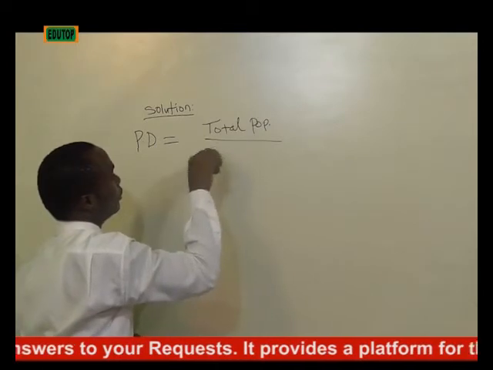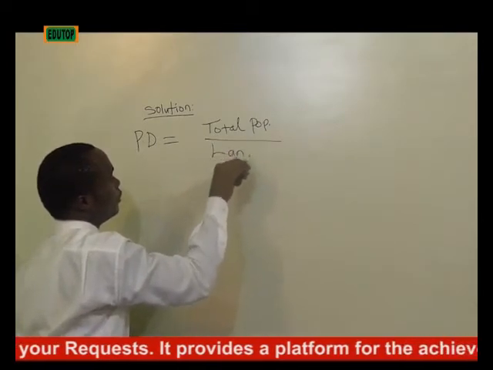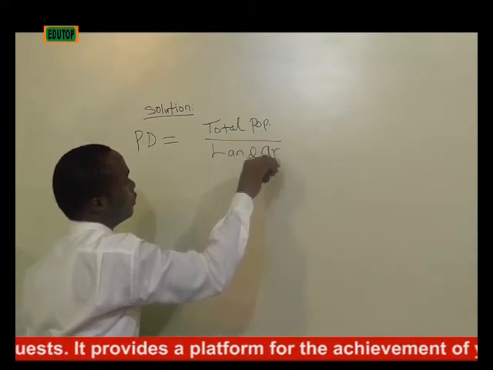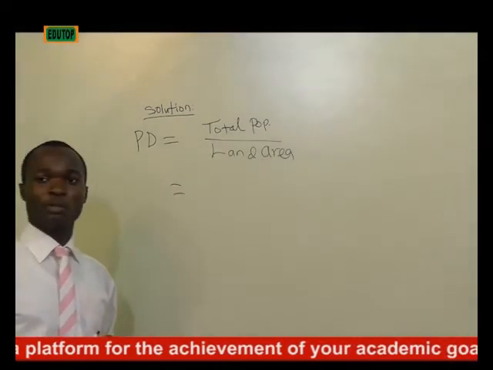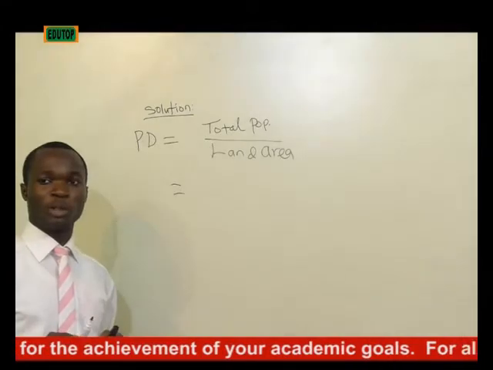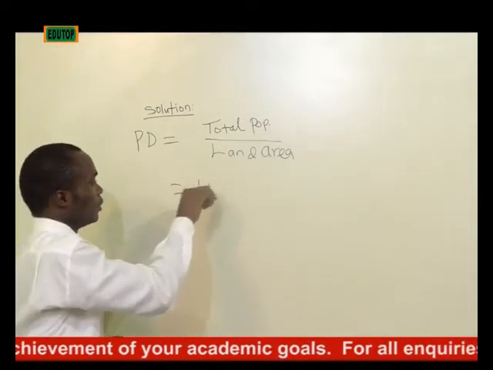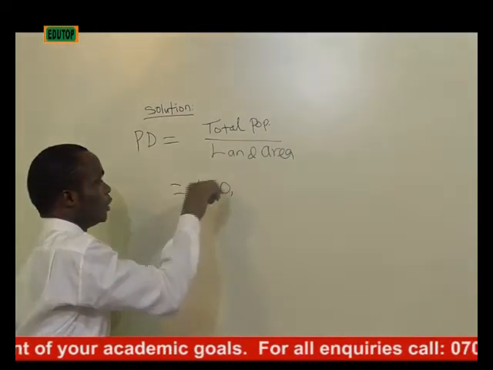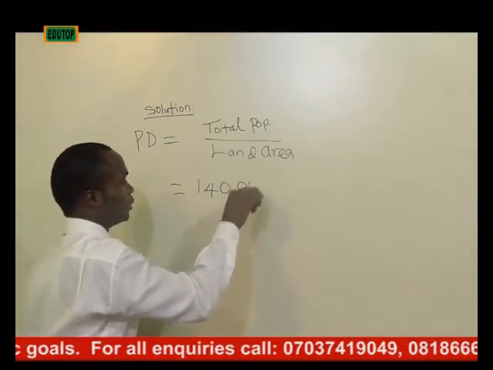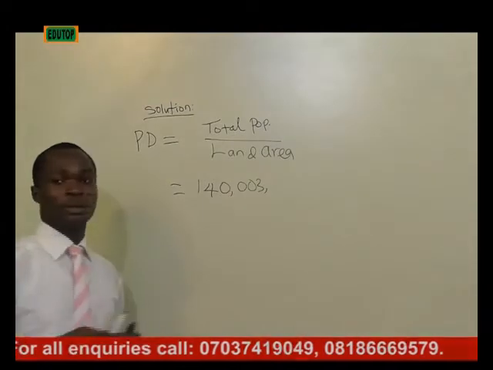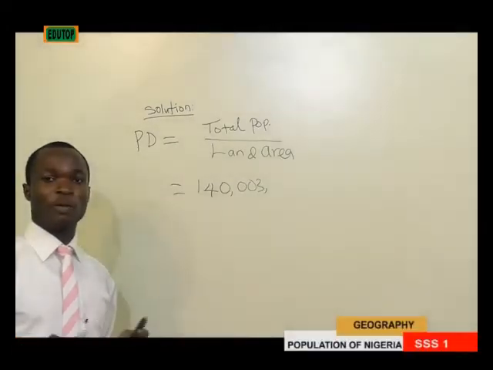Total population over land area. And from the question we are given that the total population is 140 million and 3,542 persons.